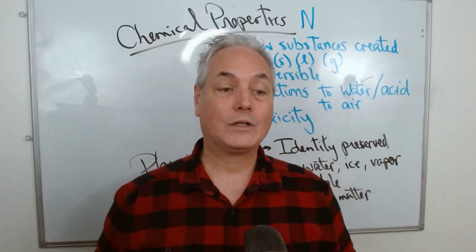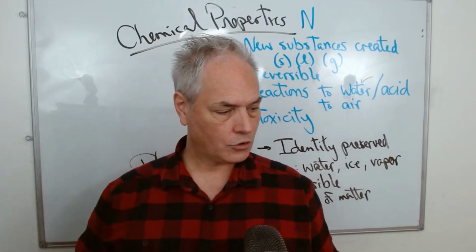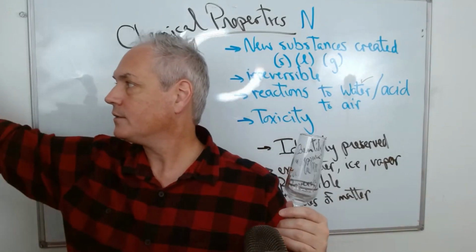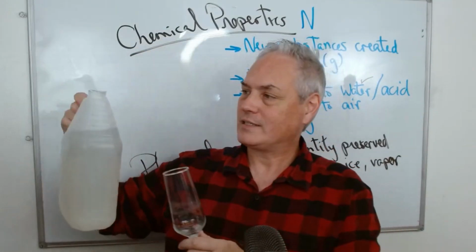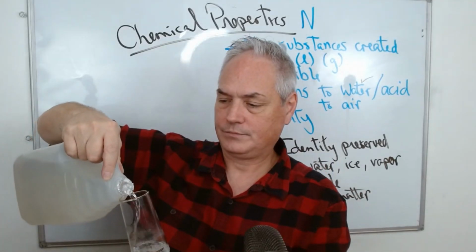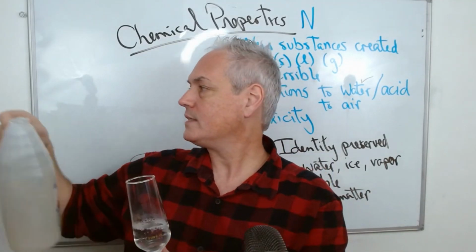Now, this is a reaction with water. I'm going to give you another example. We'll take another glass and I'm going to put some vinegar in this time. Vinegar is considered an acid. So let's see what happens.